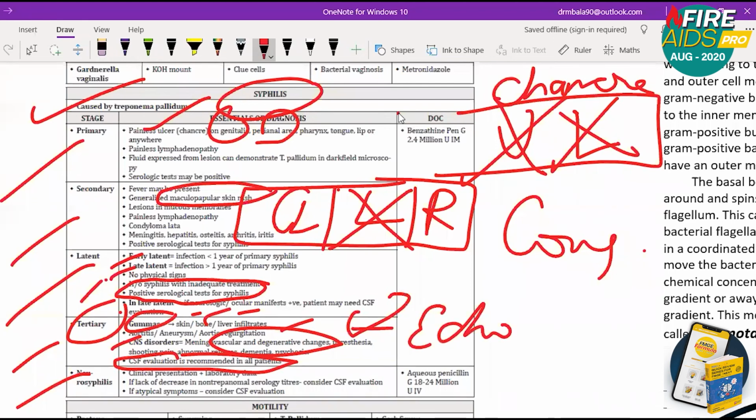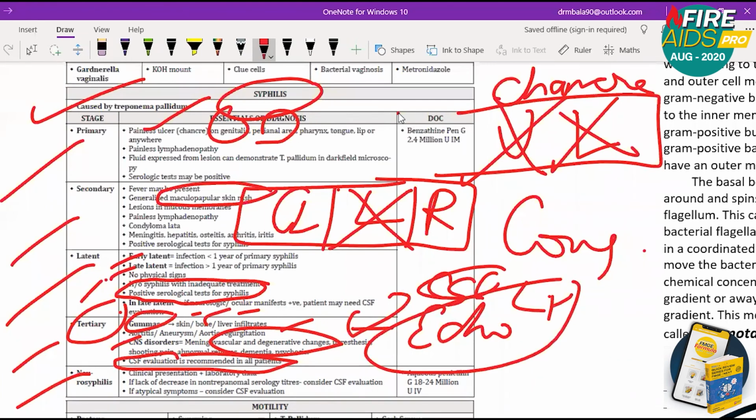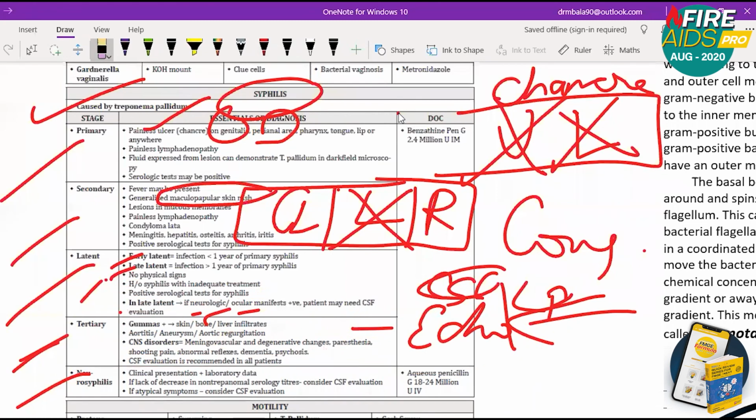So lumbar puncture plus echo, these two are a must for tertiary syphilis. So you're not going to get a question from this. All you need to know is one word: tertiary syphilis means gumma. All these points are covered in that: aortitis, aneurysm, aortic regurgitation, everything. So gumma is the single word I want you to remember for tertiary syphilis.